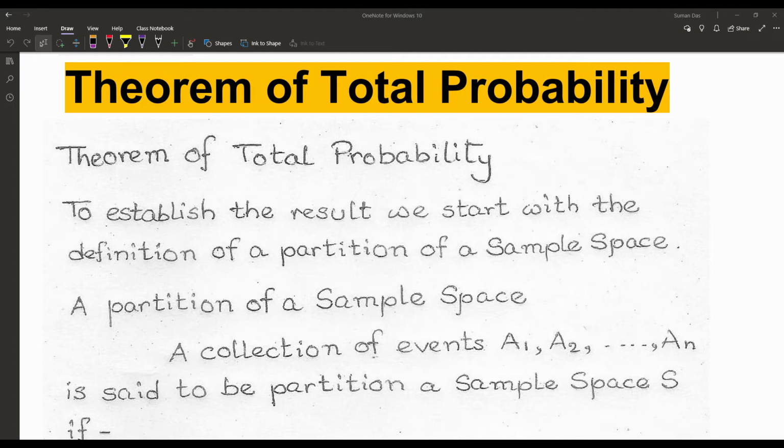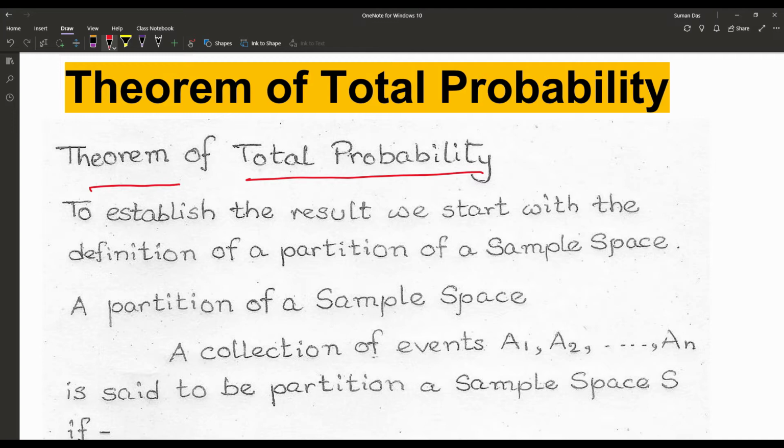There is another type of event, that is independent events, and from independent events we can also find the multiplication rule.